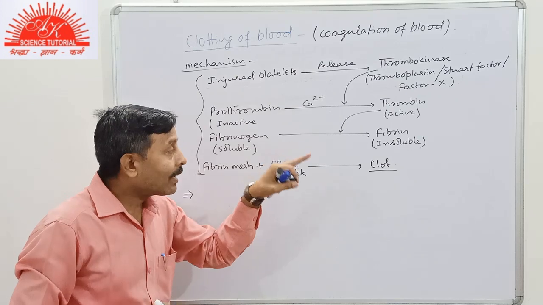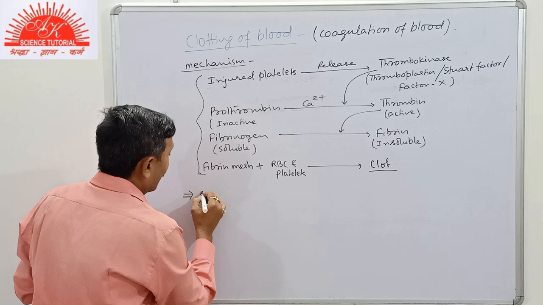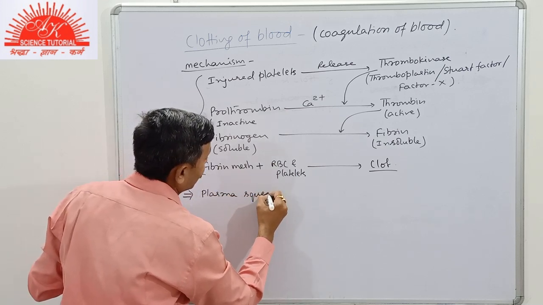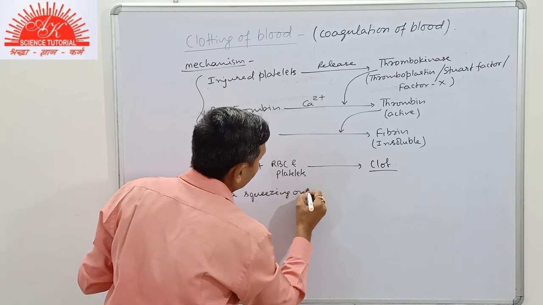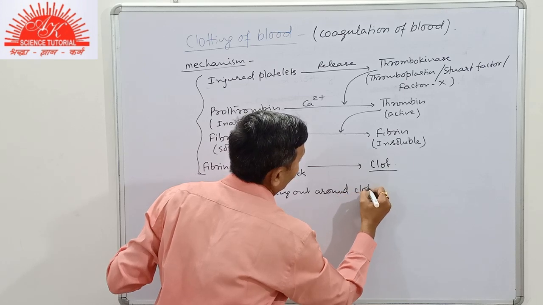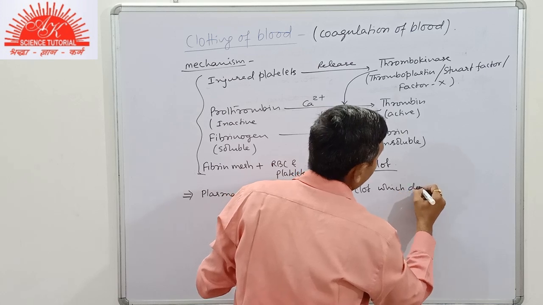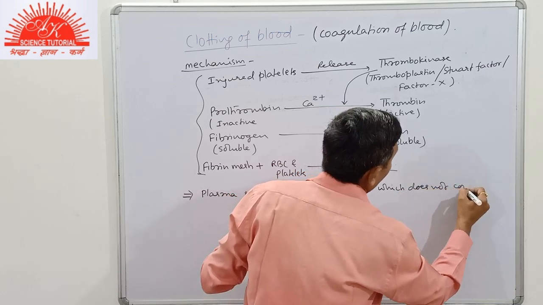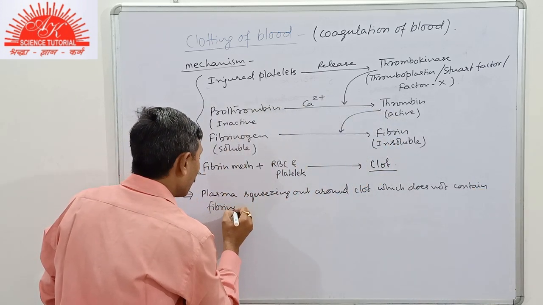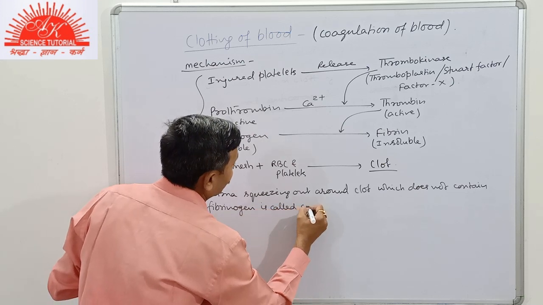In that case that liquid is known as serum. So the plasma squeezing out around the clot, which does not contain fibrinogen, is known as serum.